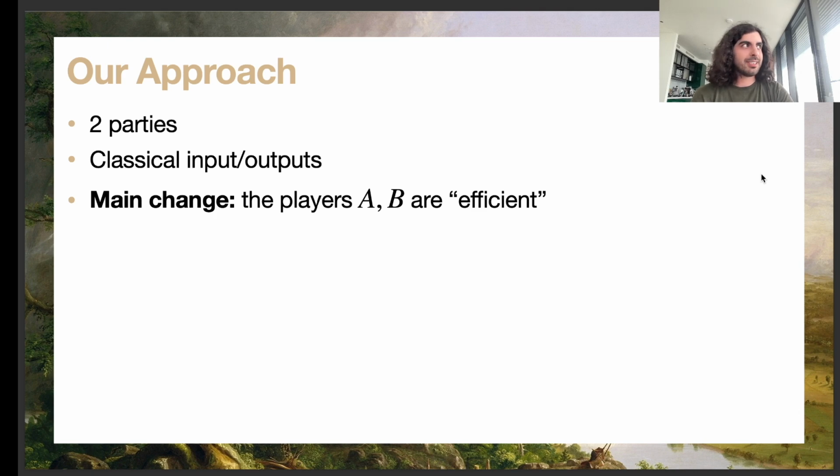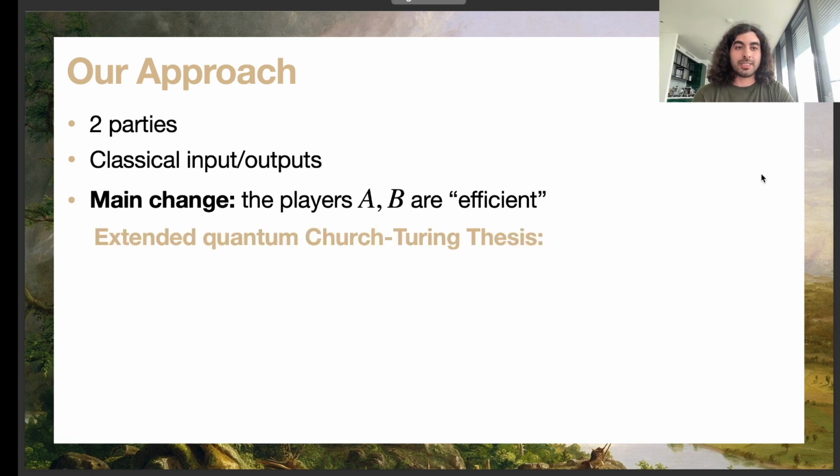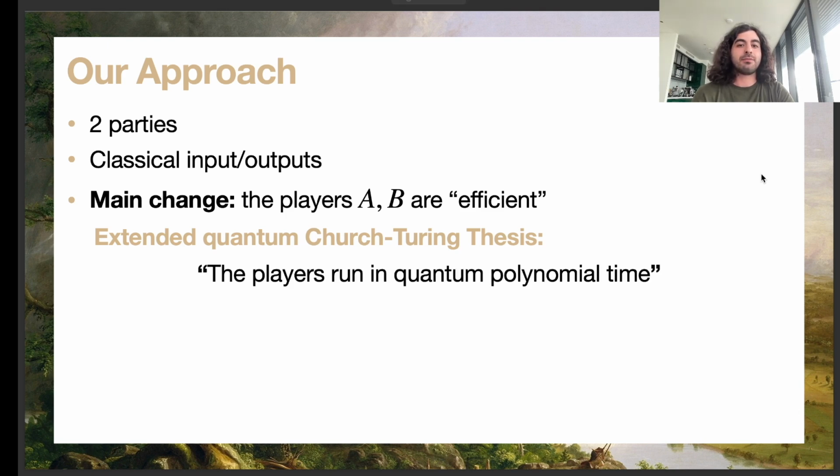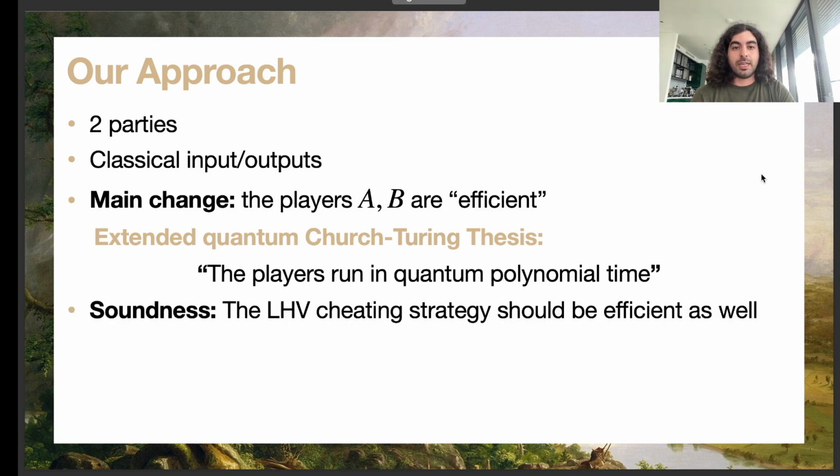Why does this make sense in a physical sense? If we think of this as an experiment, we don't want to run this experiment forever. And if we think about the extended quantum Church-Turing thesis, this means that we should be able to model these players as quantum polynomial time algorithms. And also for the soundness part, we will not care about the local hidden variable model cheating strategies that are not quantum polynomial time.